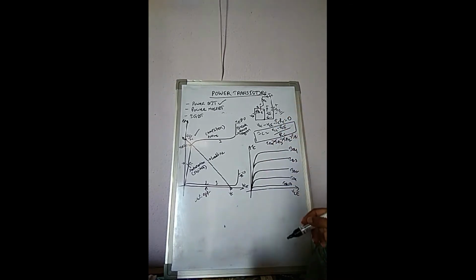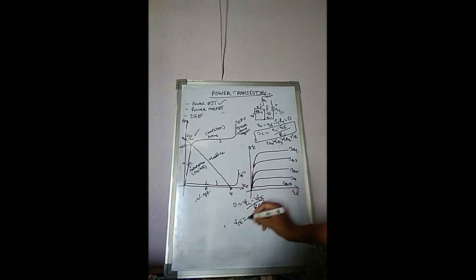That means no IC, so I put IC as 0. If IC is 0, then VCC minus VCE equals 0. That means VCC is equal to VCE. That means IC equals (VCC minus VCE) by RC. In this region IC is 0, so VCE is equal to VCC.